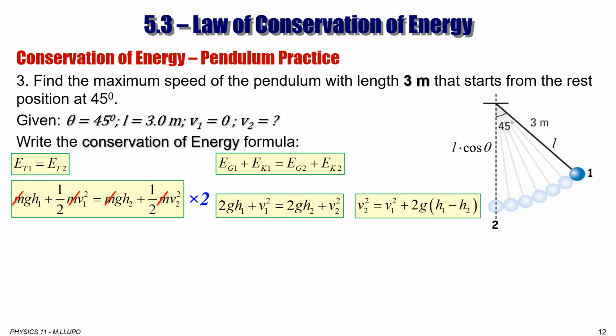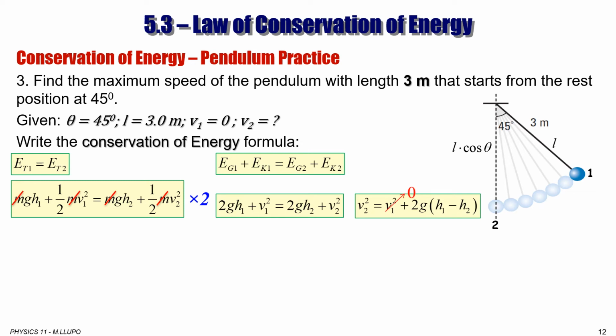So now we can solve for v2 squared, which is v1 squared plus 2g(h1 minus h2). We can factor 2g because it's common to both components, 2gh1 and 2gh2. So moving 2gh2 to the other side of the equation it becomes negative. So that's why we have the formula v1 squared plus 2g and h1 minus h2.